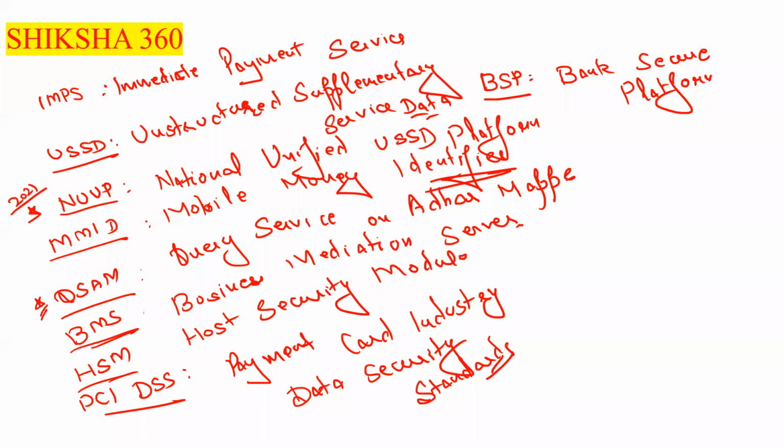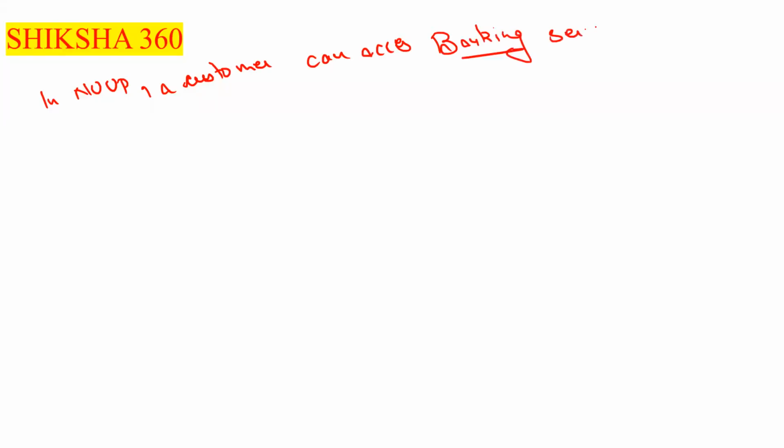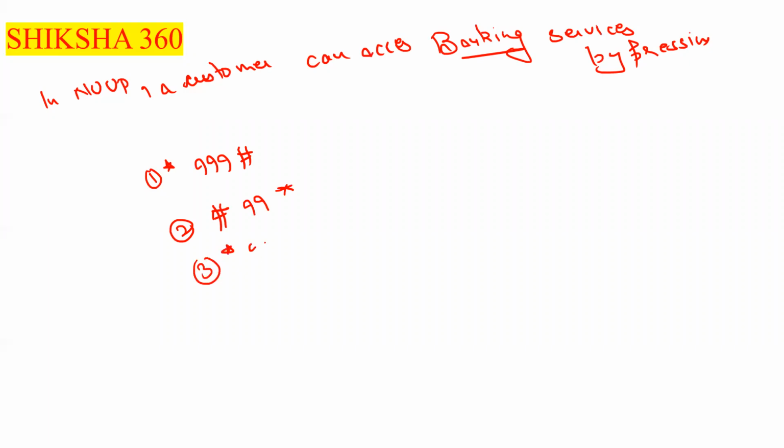Okay. One question from my side for all of you. I expect many of you are able to remember, the rest is not an issue. In NUUP, a customer can access banking services by pressing what? First one is star 999 hash. Second one is hash 99 star. Third one here is star 99 hash.